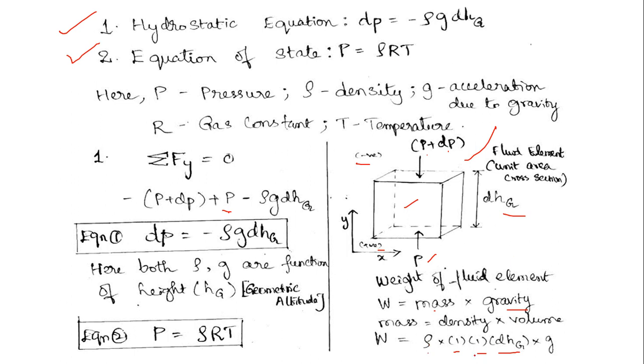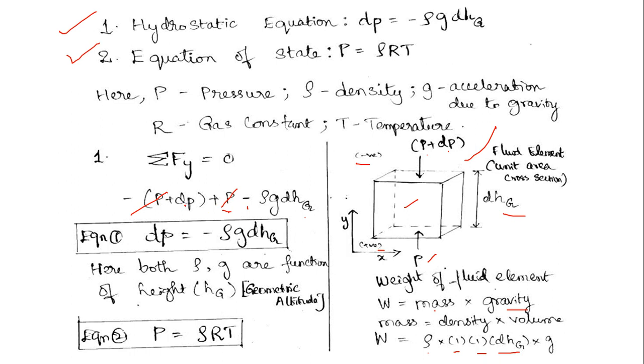So density times the volume, that is length into breadth into height, times the gravity, mass times the gravity. So we will get rho dHg times g, that is gravity. And as the weight always acts downwards, we are taking the sign convention as negative. So when we solve this, the negative pressure and the positive pressure will cancel out, and we will be getting minus dP and minus rho g dHg. That is the differential height, differential geometric height specifically.